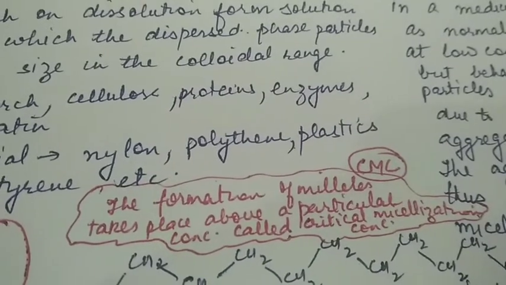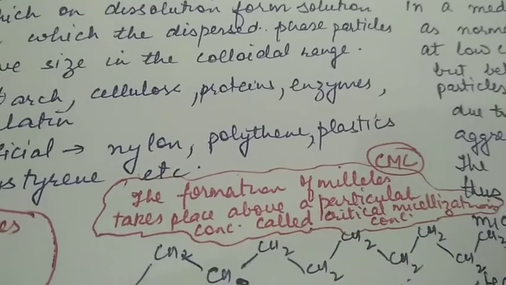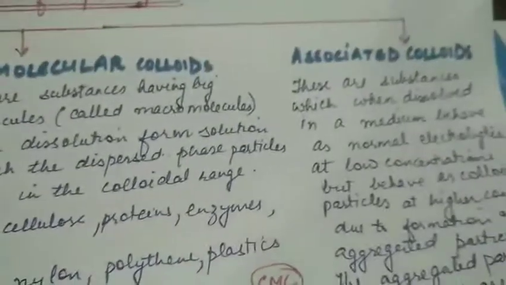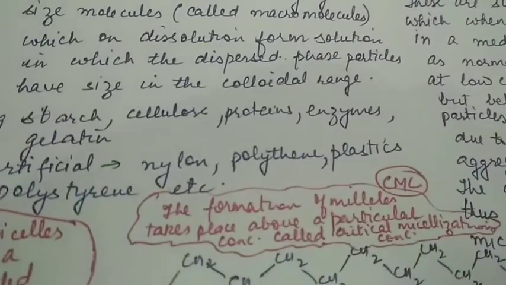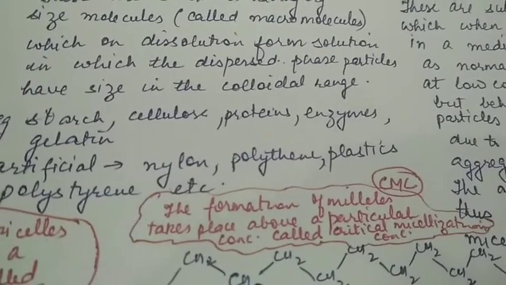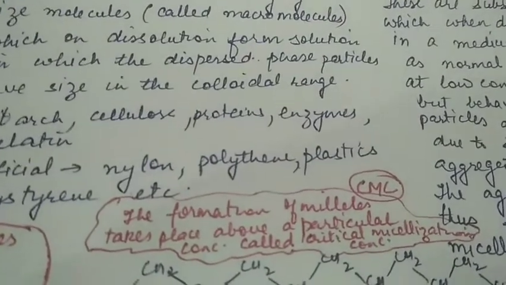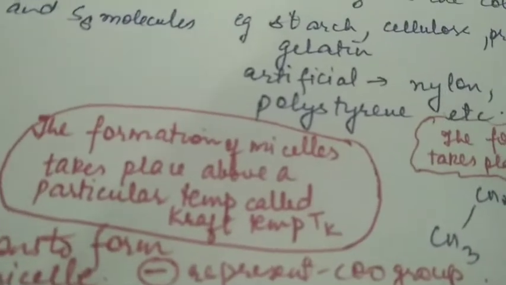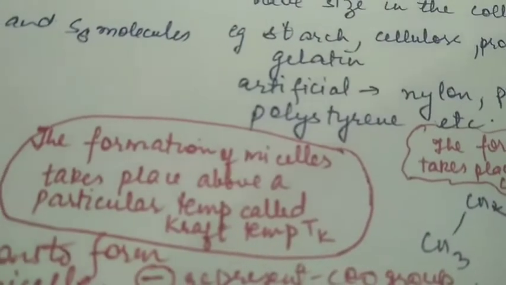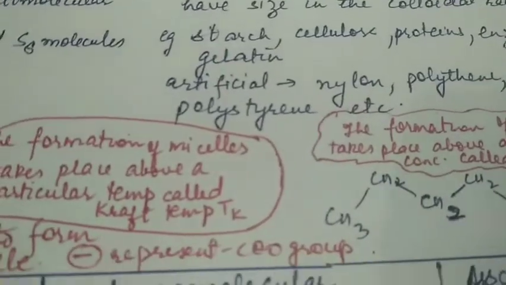But when concentration crosses a particular level, they will form this associated colloid. The concentration above which micelles are formed is called critical micelle concentration. Similarly, the temperature above which the micelle formation takes place is called Kraft temperature and is represented by Tk.